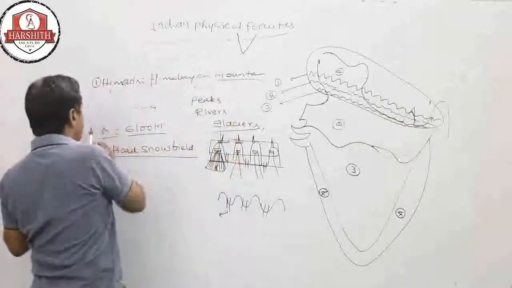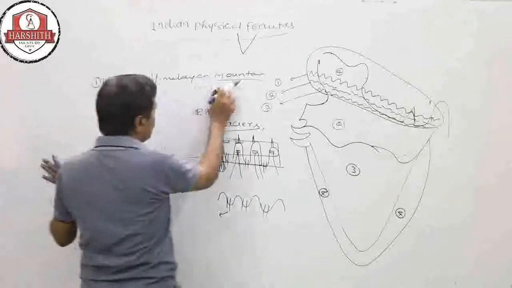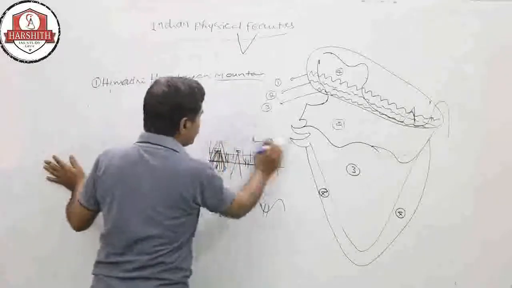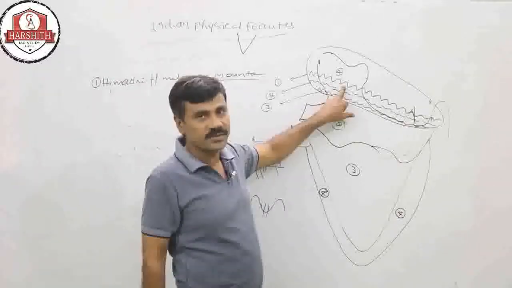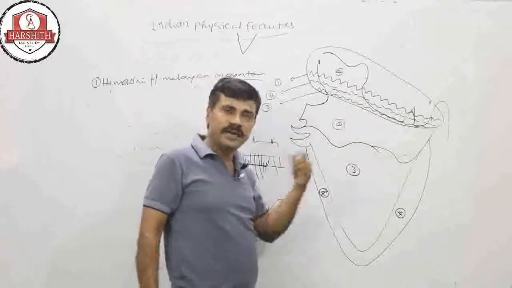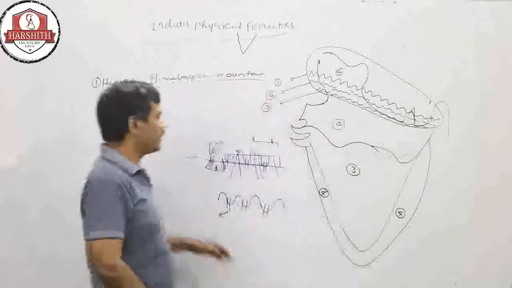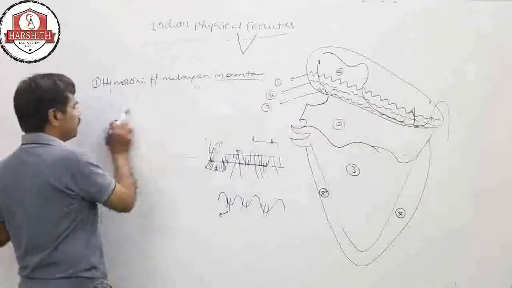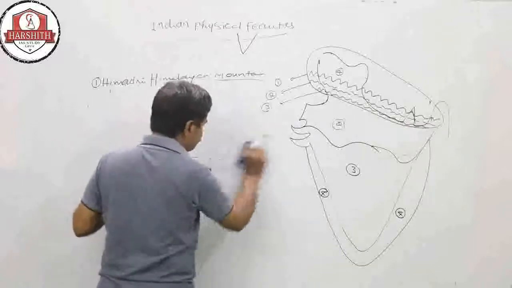There are the highest peaks. From here so many rivers, Ganga, Sindhu, Brahmaputra, Yamuna, Kosi, like this so many rivers take birth on the Himadri.